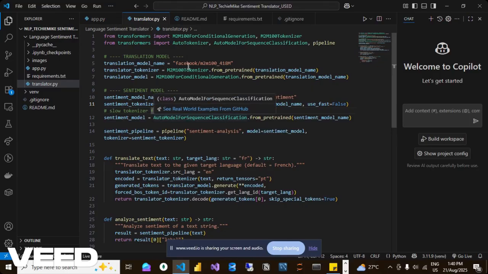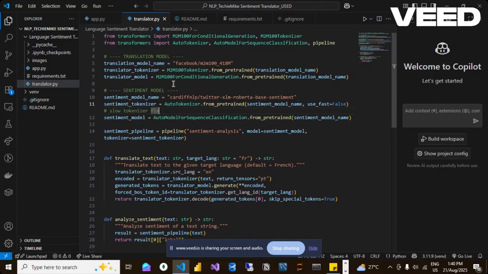Also, there will be a model that will be imported, which is the Facebook model I talked about, and I also have my tokenizer. The point of this tokenizer is that the natural language model only understands tokens. Once you enter your word in English, the tokenizer takes your English word, which is in a human readable format, and converts it to a token. And this token is what the NLP model, which is the Hugging Face model, understands. So once this token comes to this model, it translates it to the language that you have requested. Then the tokenizer takes this language and converts it back to human readable text, which is what we will understand.